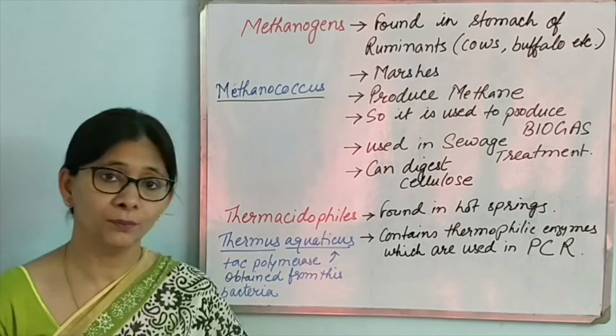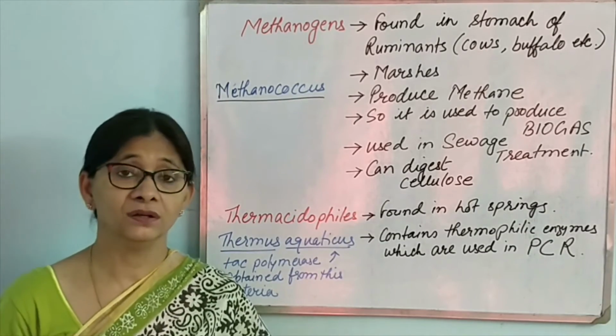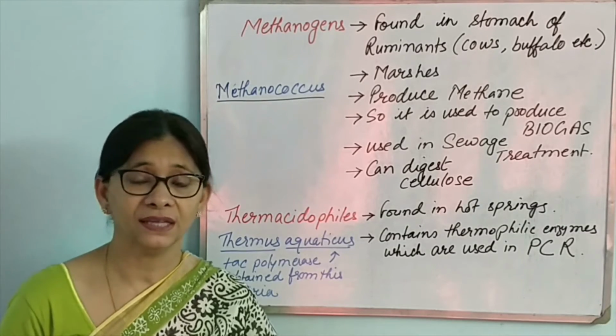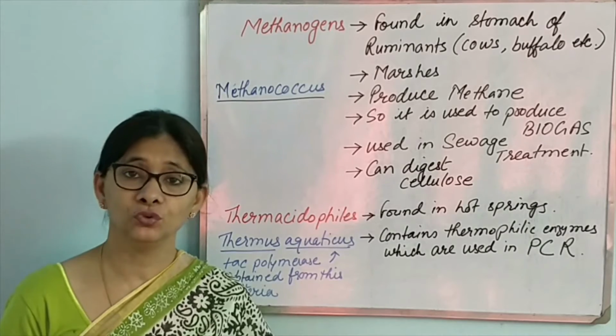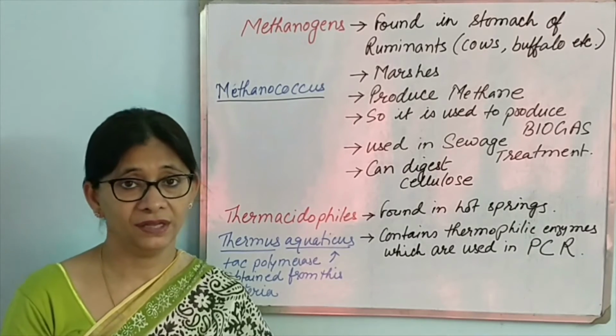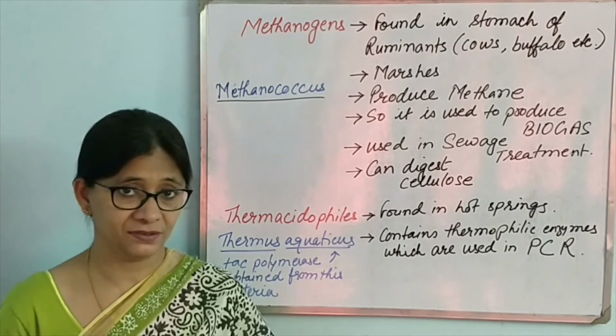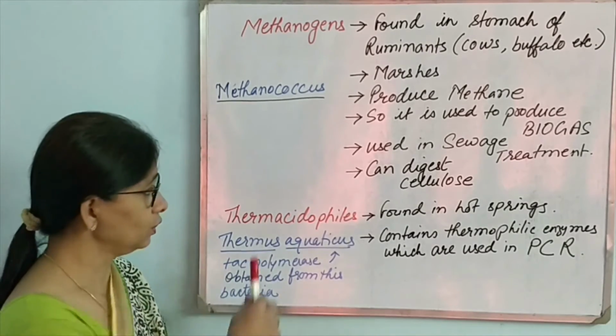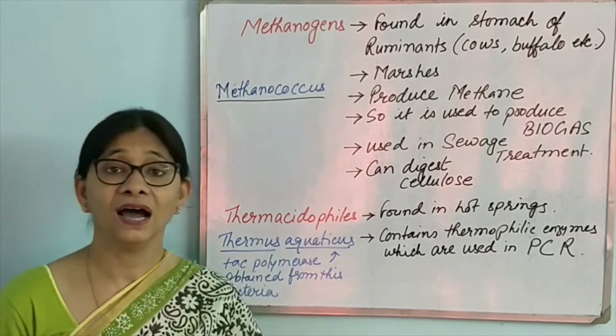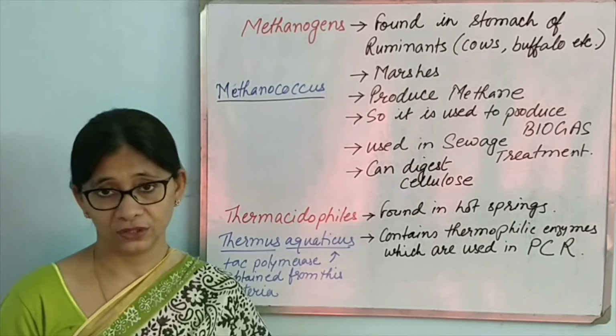Besides this, they have many other enzymes. One example would be restriction enzymes. These are used as molecular scissors. They can be used to cut DNA at particular places, and they can be used for further experiments. So Archaebacteria are highly useful in biotechnology.